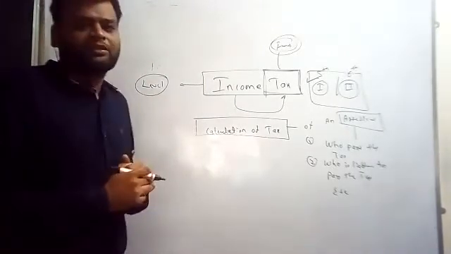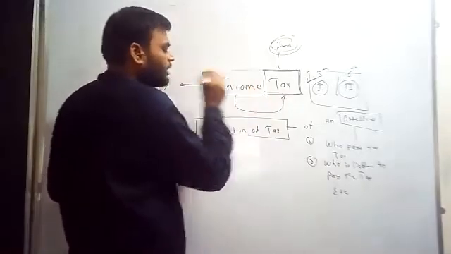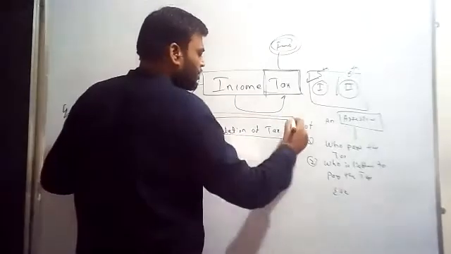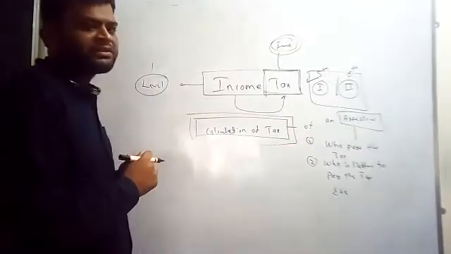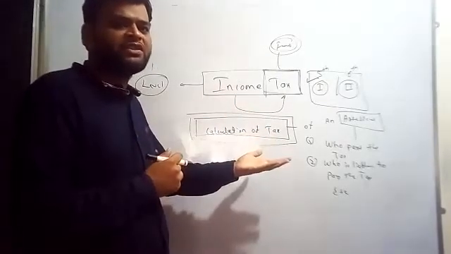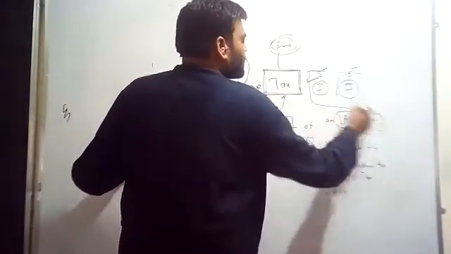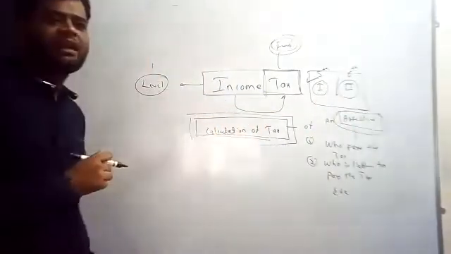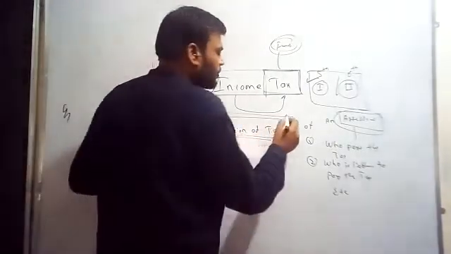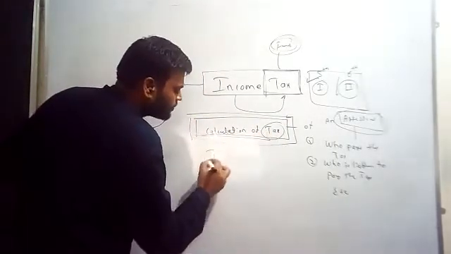Then another thing we learn: the tax should be calculated on income. Correct? What is the fundamental basic objective of the income tax subject? The basic objective is to calculate the tax of an assessee. Who is liable to pay tax, and how the tax is calculated, that is the calculation of tax. Then how are we going to calculate the tax? On the basis of the income.